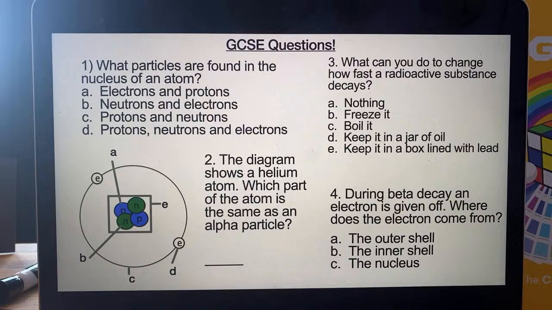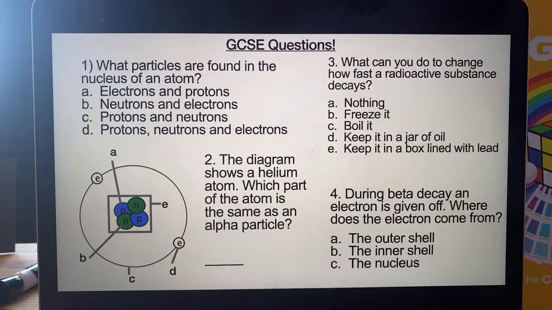Question 2. The diagram shows a helium atom. Which part of the atom is the same as an alpha particle? So we've got a diagram of a helium atom. Is the alpha particle the same as A, the neutron, B, the proton, C, the shell that the electrons are in, D, one of the electrons, or E, the whole centre of the atom, the protons and the neutrons together?